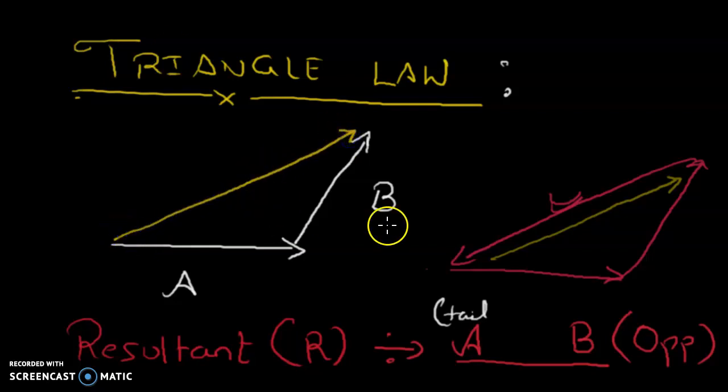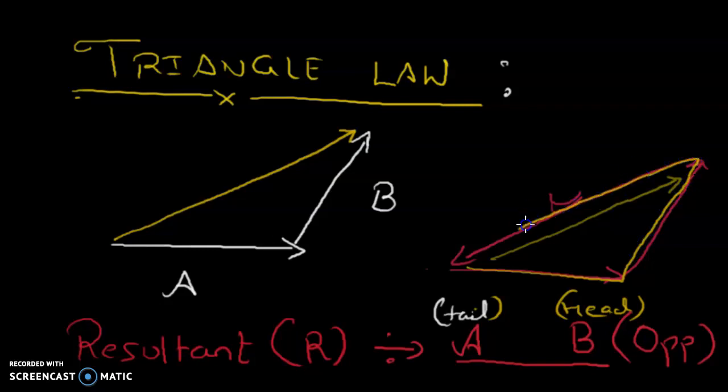Just remember, it goes against the pattern. The pattern is like this, so it goes against that, and that is the resultant. So that is the triangle law of vector addition.